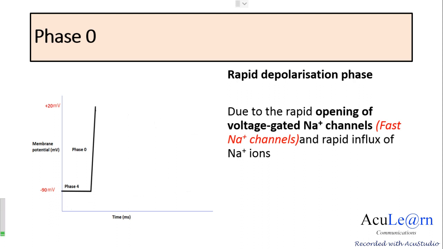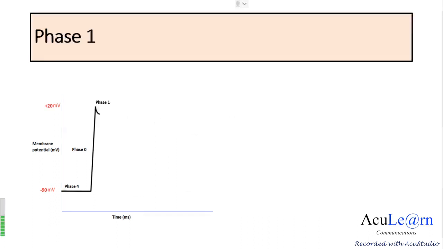Now coming to the next phase, which is phase 1, where you see a small dip in the membrane potential. The membrane potential changes from plus 20 millivolts and reaches up to minus 10 millivolts. This phase is called the initial rapid repolarization phase, which follows phase 0, the rapid depolarization.